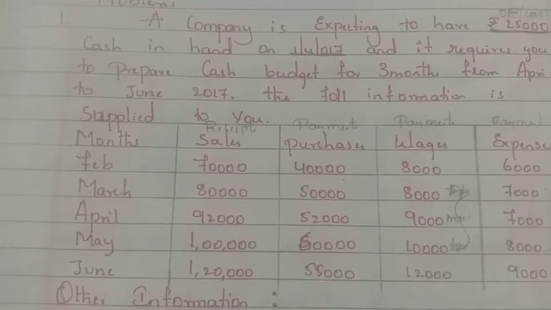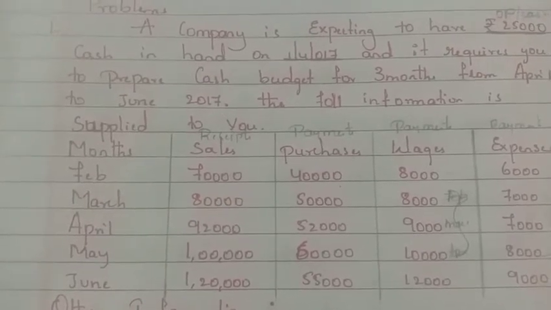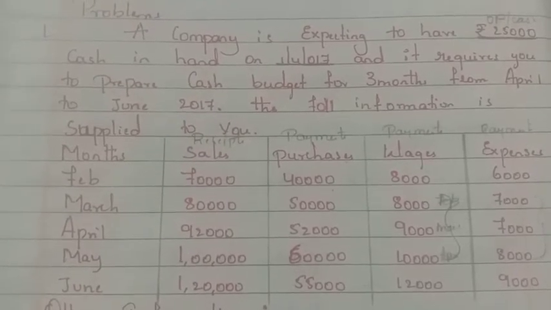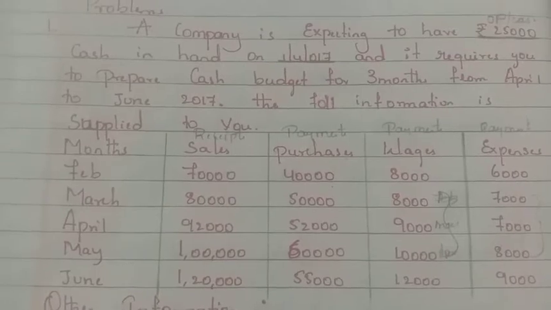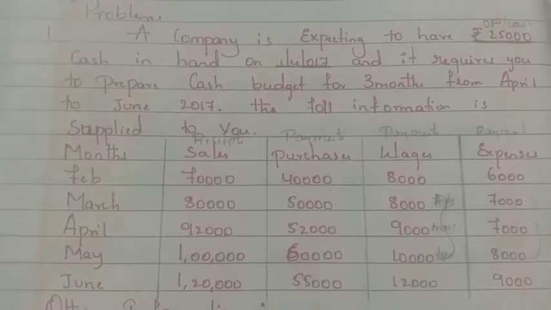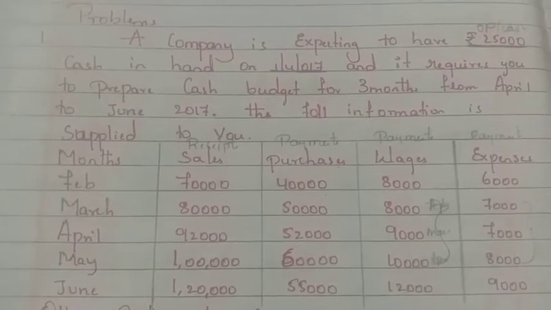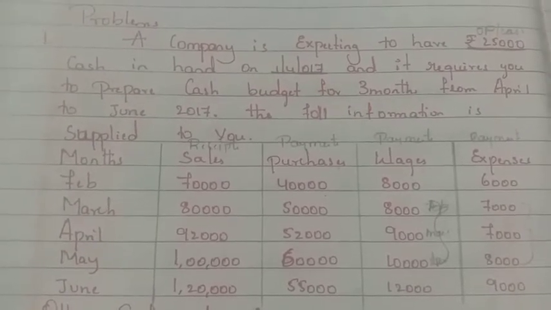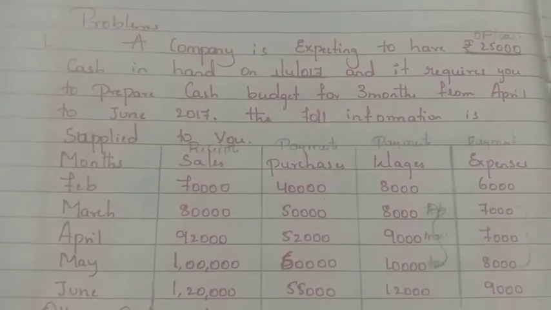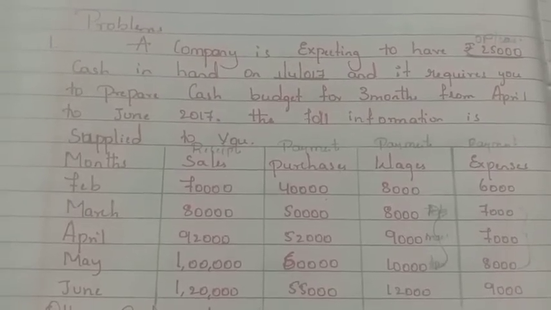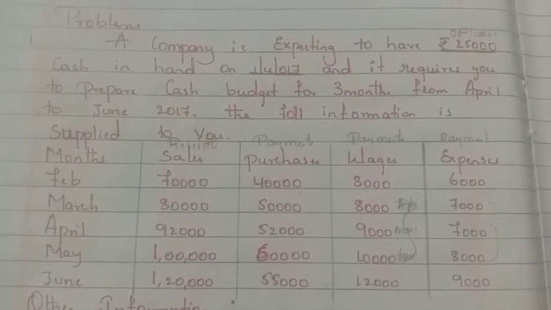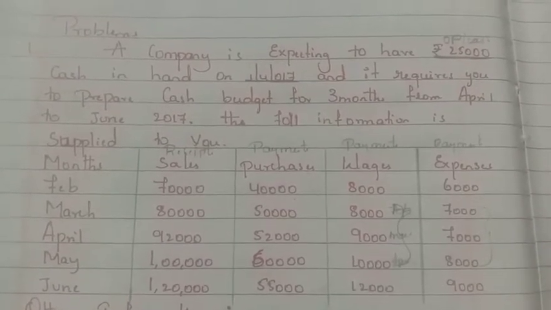See the second column, sales. Sales: February 70,000, 80,000, 92,000, 1 lakh, 1 lakh 20,000. All that sales should be considered as a receipt. Purchase: 40,000, 50,000, 52,000, 60,000, 55,000. All that purchase is an expense. Cash is going out of the business, so it is a payment. Wages paid to the employees are also an expense, so it is a payment. Other expenses are also expenses for the company, so they also come under payments.